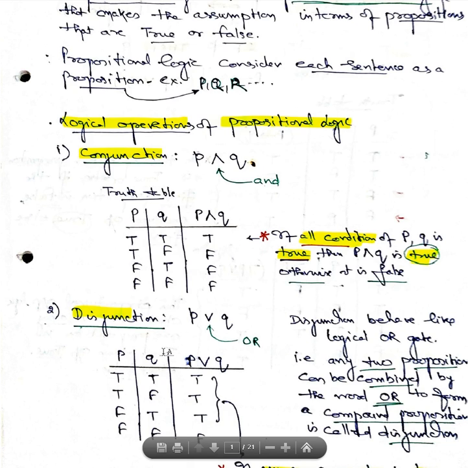If a true exists, it does not make any difference; it will always be presented as true. So any two propositions can be combined by the word or to form a compound proposition. It is called disjunction. That is what we state in the case of propositional logic.